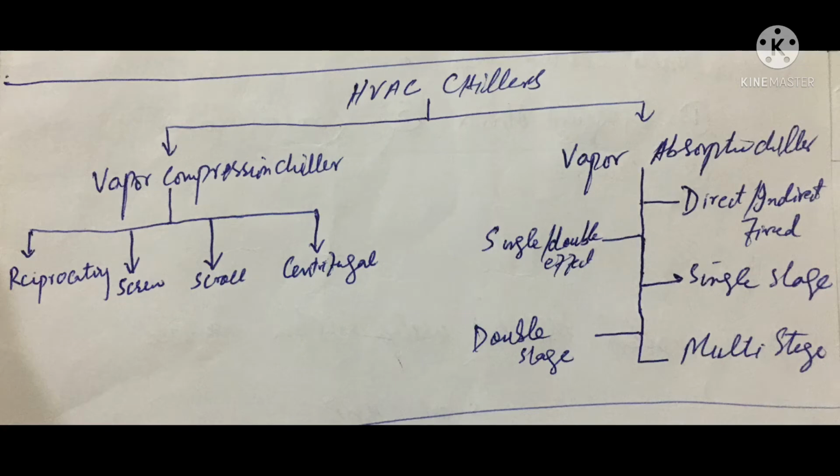Now I will tell you the types of HVAC chillers. There are two main types: vapor compression chillers and vapor absorption chillers. In vapor compression, there are reciprocating, screw, scroll, and centrifugal. On the other side, in the vapor absorption type, there are direct and indirect fired, single stage, double stage, and multi stage.